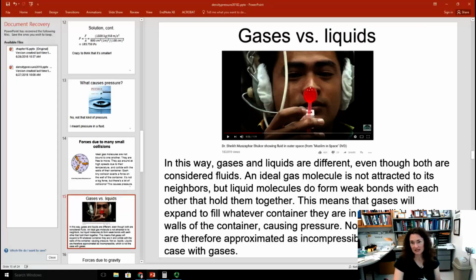And you can see that illustrated here. This astronaut was in space, and he was showing us what happened with a liquid in the space station. Okay, so he squirted the liquid, it was I think some kind of Kool-Aid or something, out of that straw, and it formed this little bubble. Okay, so there'd be basically no pressure due to the collisions with the walls of the container from a liquid, because it's just sitting there stuck together, bound to itself. So it's different for gases versus liquids.